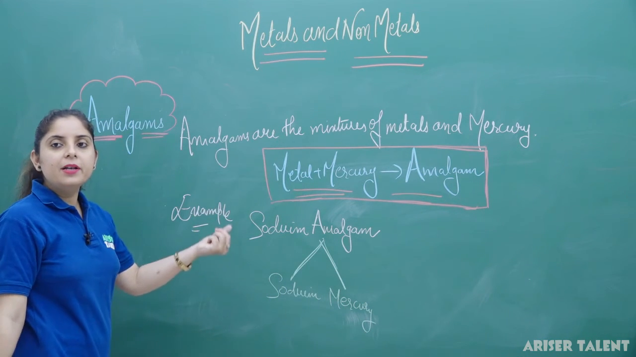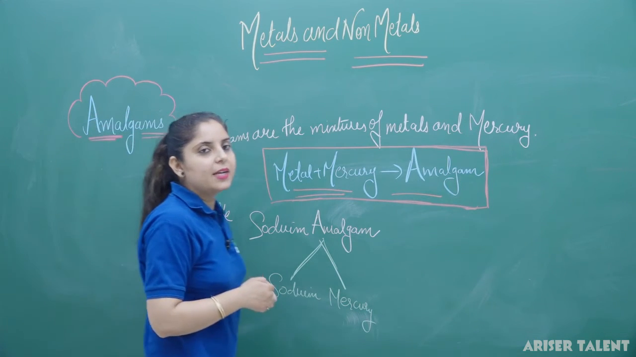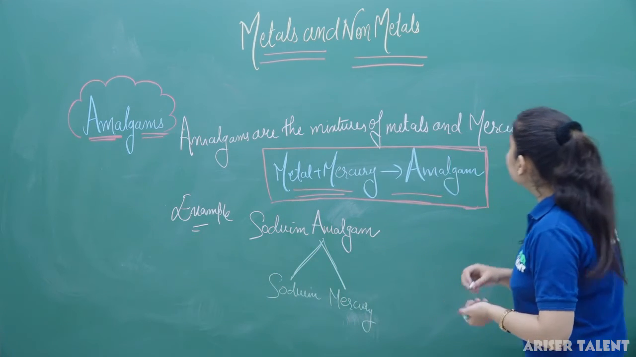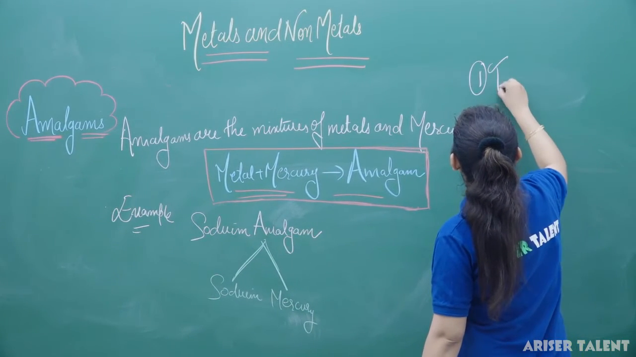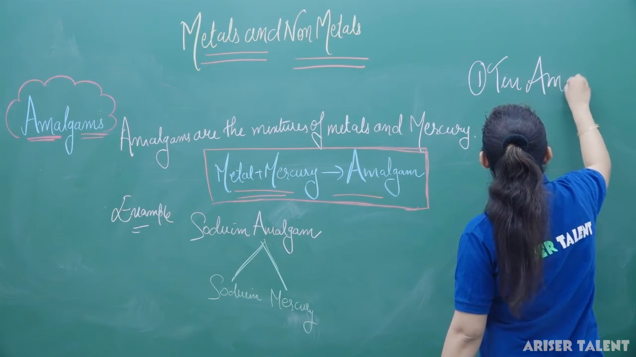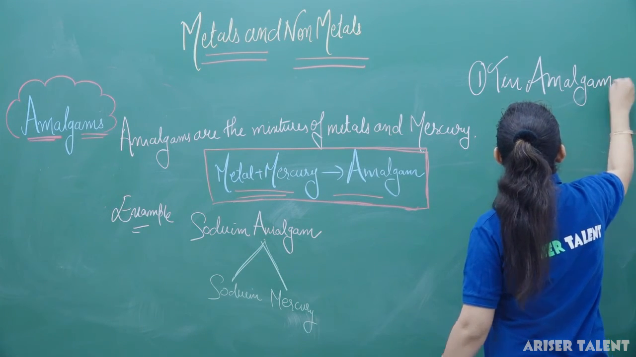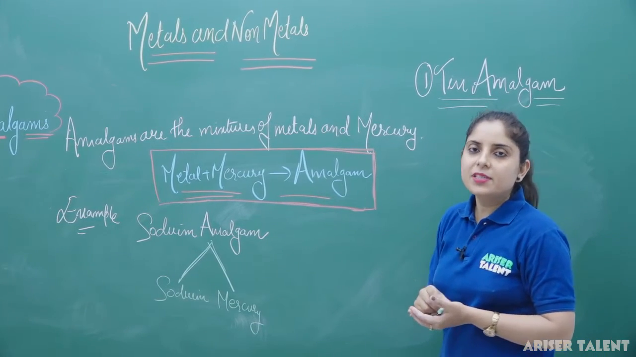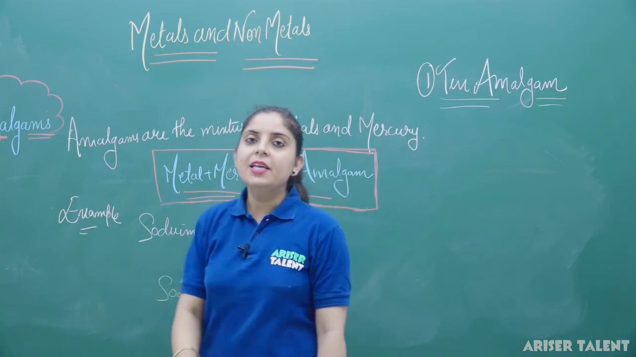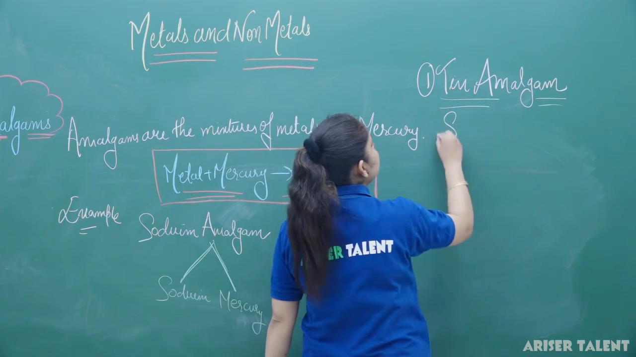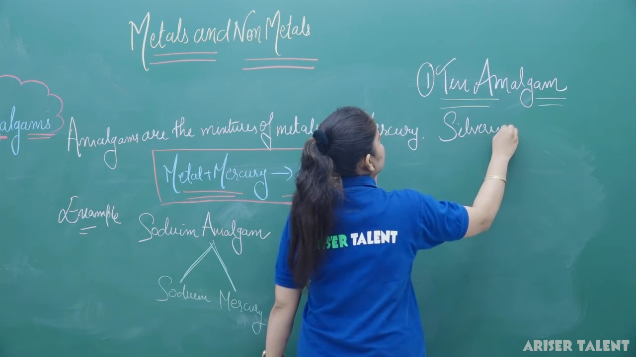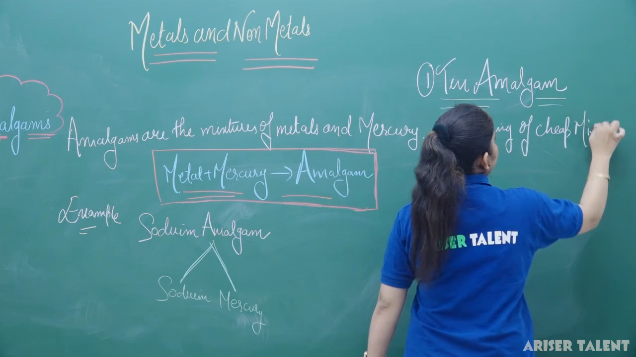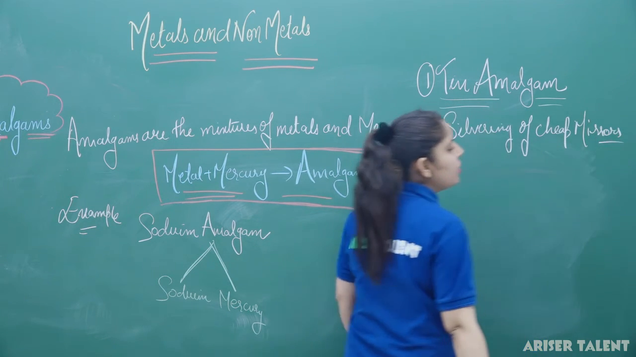So what will it do? It will make the sodium less reactive. So for reducing the reactivity, sodium amalgam is used. The second one is tin amalgam. Tin amalgam is made by mixing tin with mercury. And what is its use? Tin amalgam is basically used for the silvering of cheap mirrors.